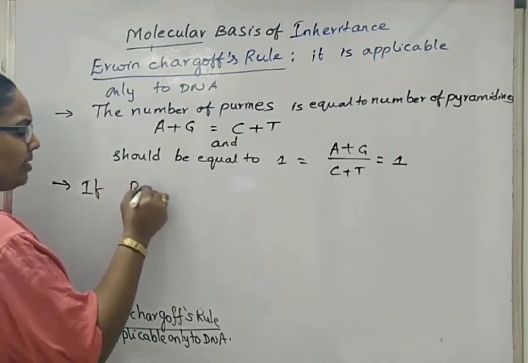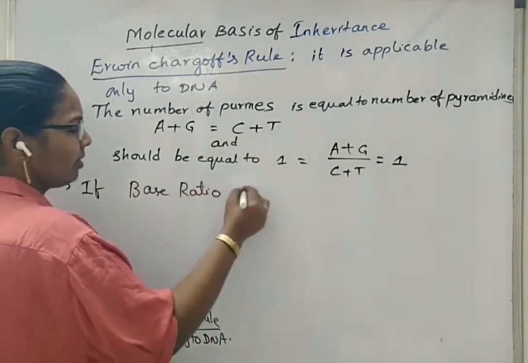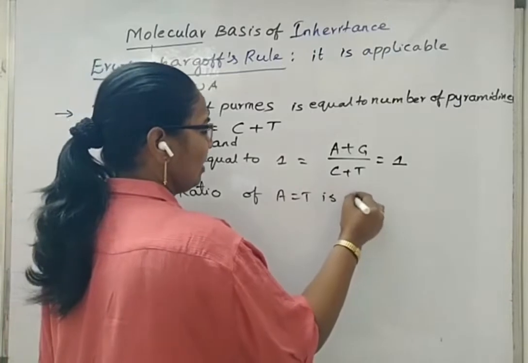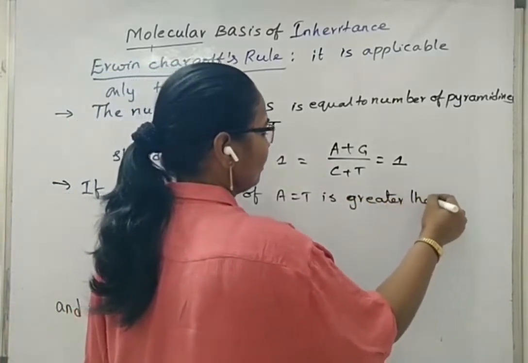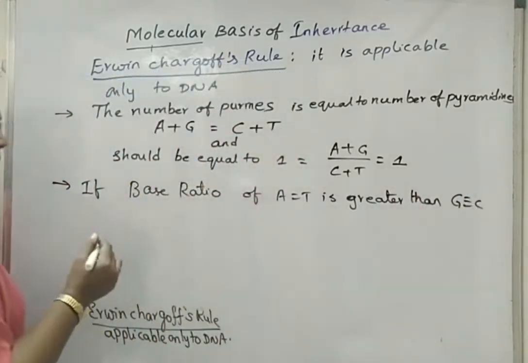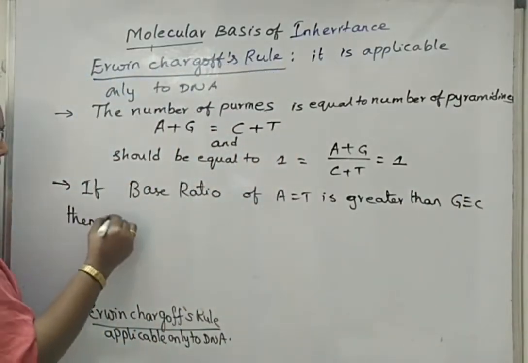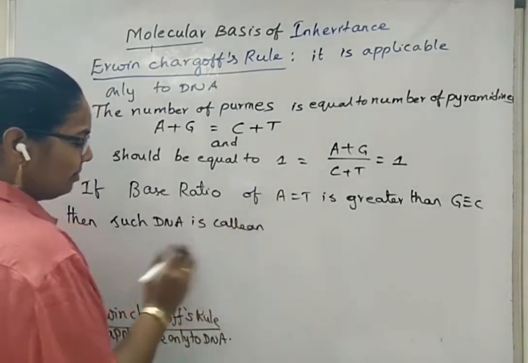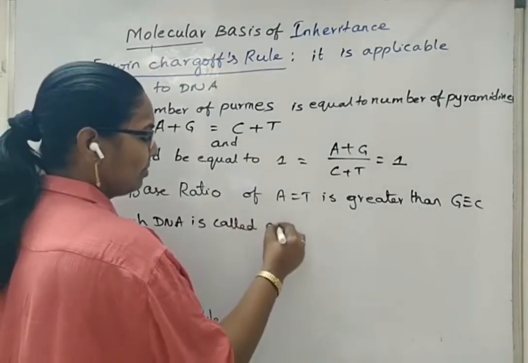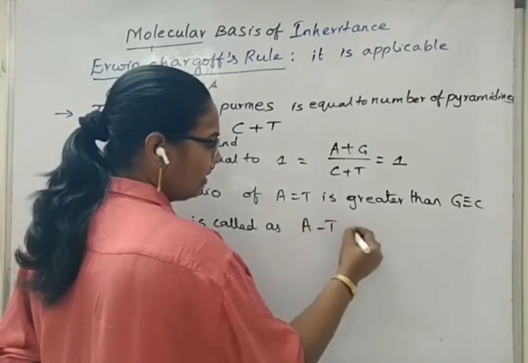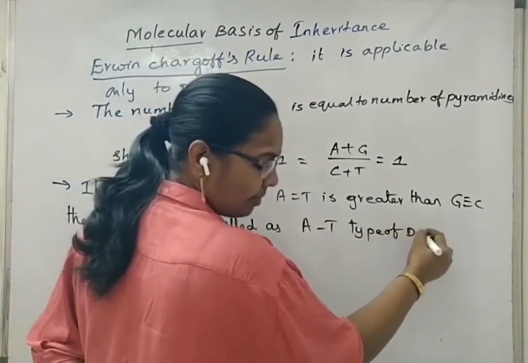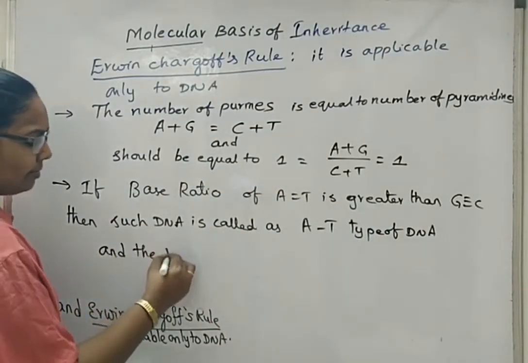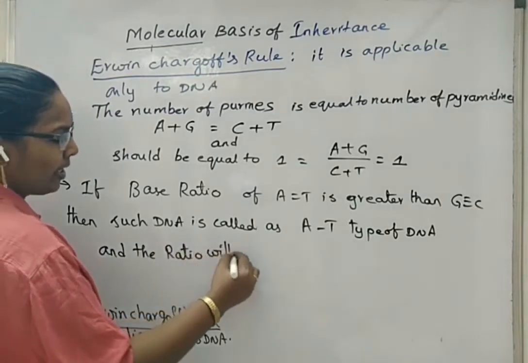If the base ratio of A plus T is greater than guanine and cytosine, then such DNA is called AT type of DNA, and the ratio is more than 1.